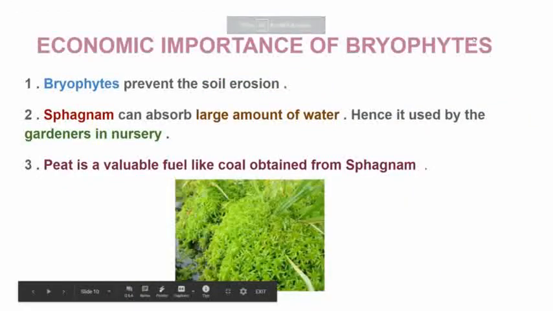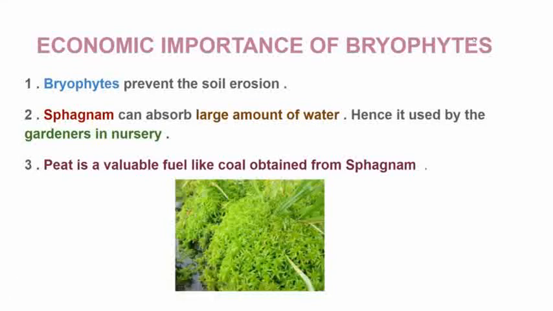Next, we will see the economic importance of bryophytes. Bryophytes prevent soil erosion. Sphagnum can absorb a large amount of water, hence it is used by gardeners in nurseries. Sphagnum means a plant of a genus that comprises the peat mosses. Peat is a valuable fuel like coal obtained from sphagnum. Peat means a highly organic material found in marshy or damp regions.